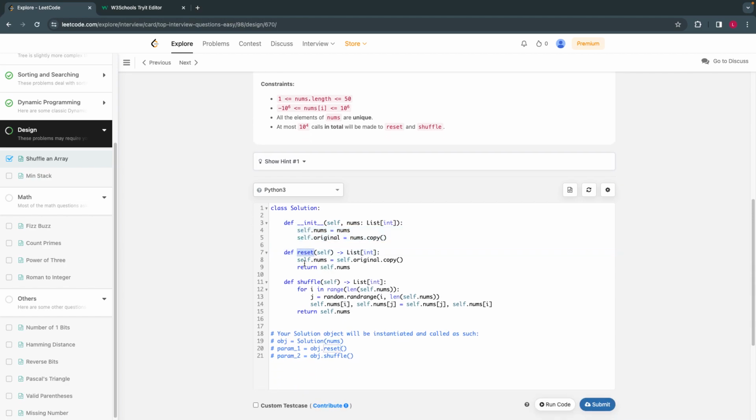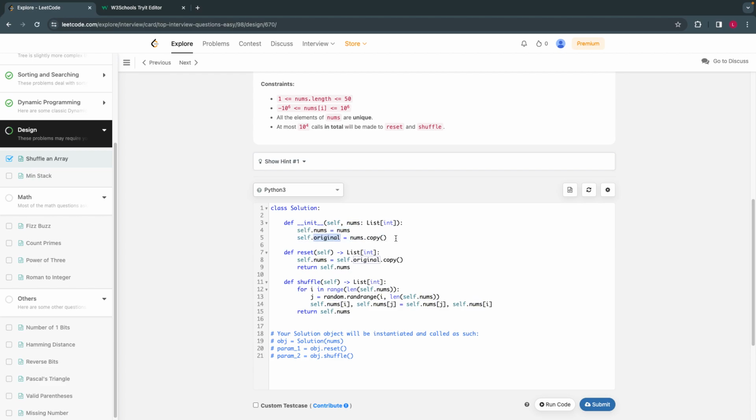Reset is something like cloning. You create an object, you shuffle it and modify it, but you create a copy of it. You're keeping the original here inside this. So basically, you're creating two arrays: one is numbers, which we modify, and we also keep the original one.